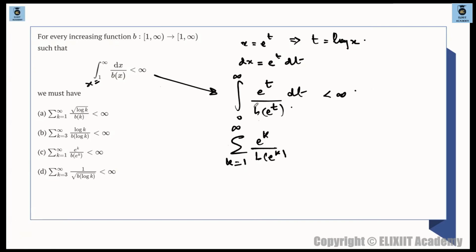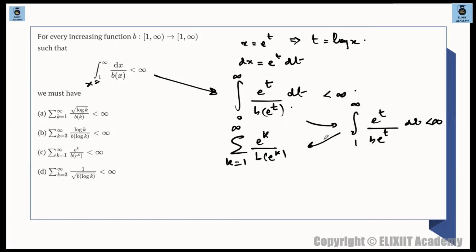अब आप बोलोगे सर this range is going from 0 ना? So what? If this is convergent, then this integral is also convergent. अगर ये convergent है तो one is starting after, right? One is starting after 0. So if this integral is convergent, then this is also convergent. Same function, only the range is changing. ठीक है? तो बोल रहा है कि if 0 to infinity में convergent होता है, so this is also convergent in 1 to infinity as well.